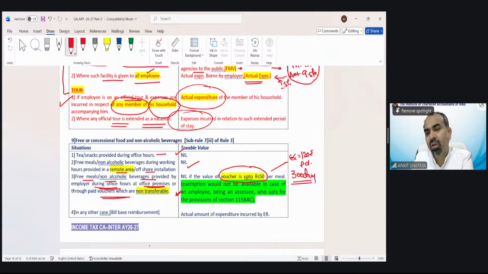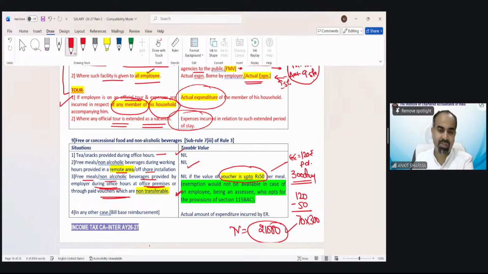What is the taxable value? Out of 120, 50 rupees per meal is exempted. Then 70 rupees into 300, 21,000 would be the taxable value of this perquisite.